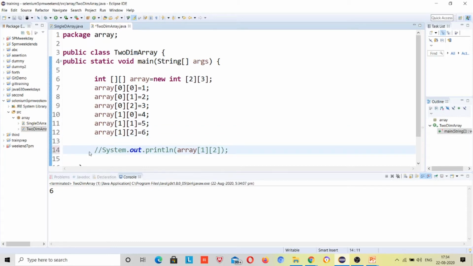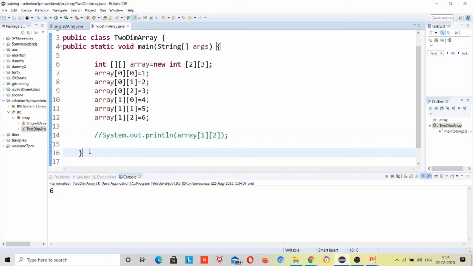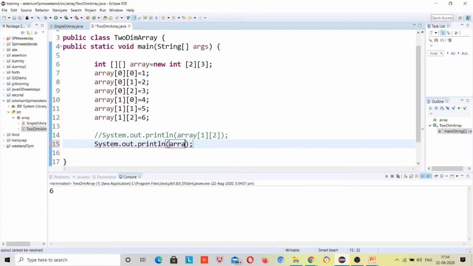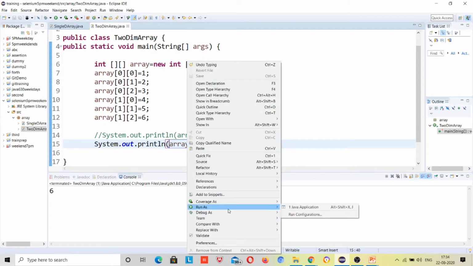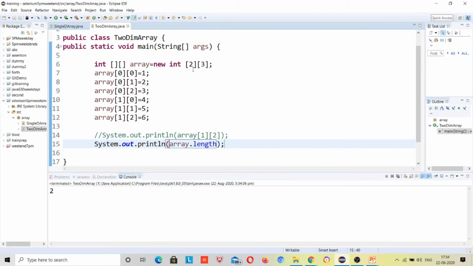Now I want to access the length, right? So how can I get the length of the outer array, which has arrays inside it? Just print sysout array dot length. It should return as per the outer array index defined. Now how can I get the length of the inner array? Just make 0 here. So what should it return? This time it should return 3.